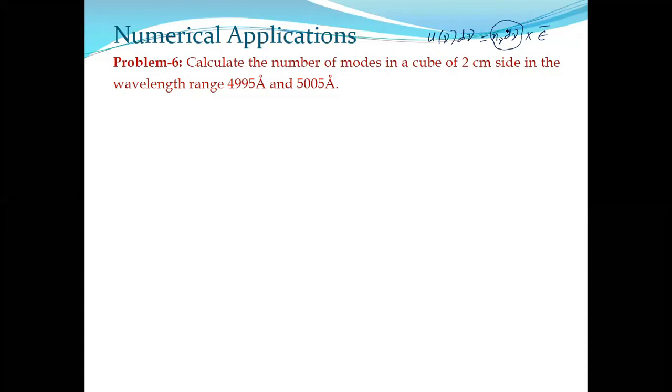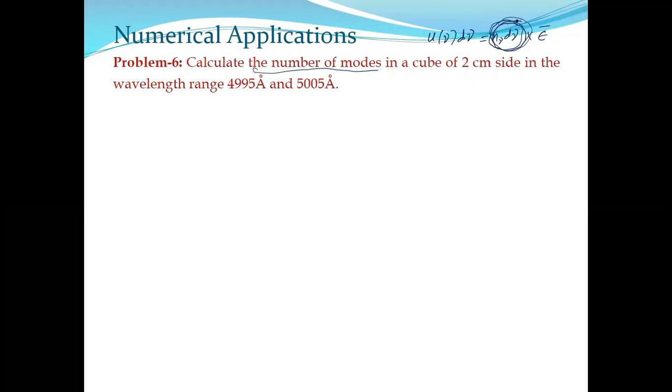Here we have to estimate the number of modes in a cube. The question is not the number of modes per unit volume; it is directly the number of modes. That means you need to multiply by the volume, because this is the number of modes per unit volume. Number of oscillators, number of atoms per unit volume: from the perspective of numericals, treat them as the same.